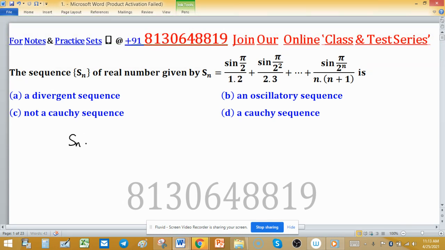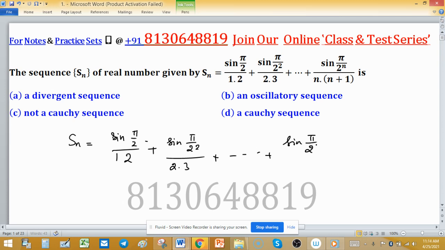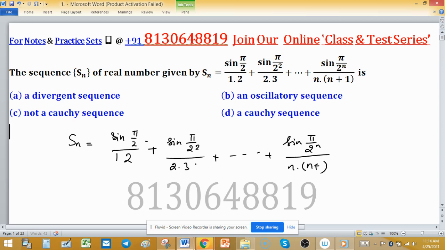As Sn is sine(pi/2) over 1 into 2, plus sine((pi/2)^2) over 2 into 3, and so on up to sine((pi/2)^n) divided by n into (n+1). In the denominator you can see the product of two consecutive terms, and in the numerator sine of (pi/2) raised to the power n is given.